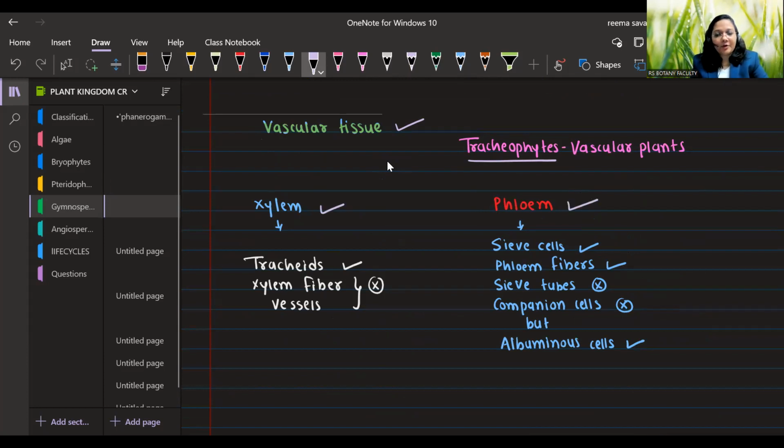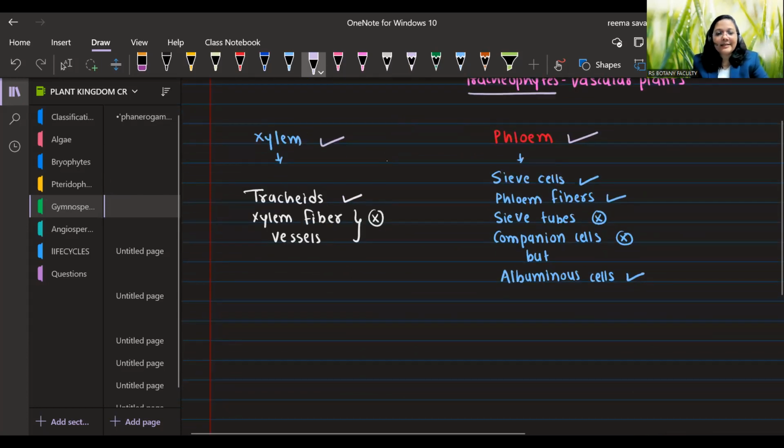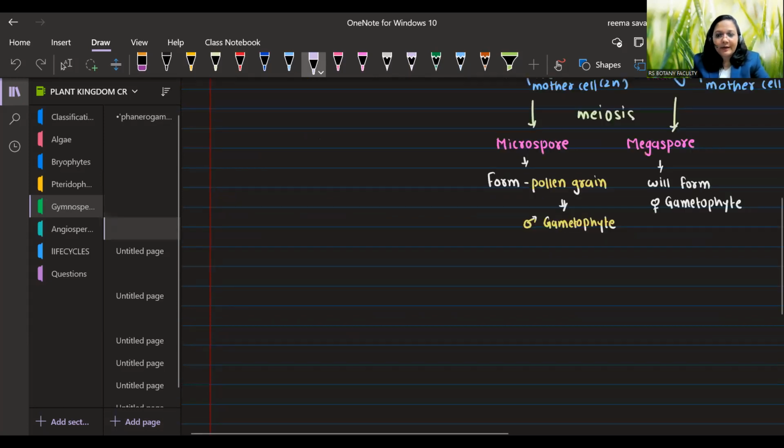Xylem for what? For water conduction. Phloem for what? For food conduction. So in xylem, they do not have xylem vessels or xylem fiber. They have tracheids for water conduction. And in phloem, they do not have sieve tubes and companion cells. Instead, they have sieve cells and phloem fiber. And instead of companion cells, they have which cells? They have albuminous cells. This we have studied in anatomy of flowering plants.